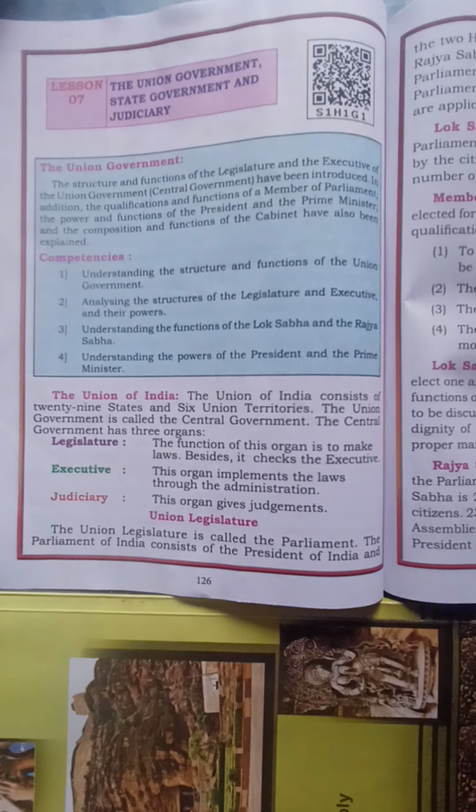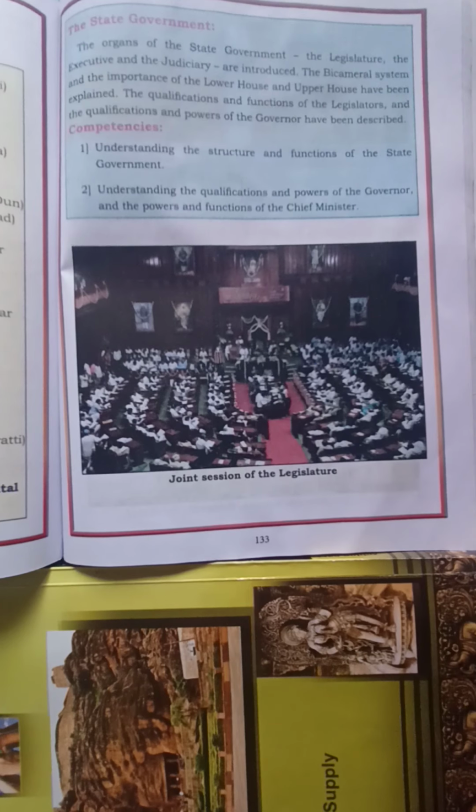Hello children, here is the continuation of lesson 7, that is the union government, state government and judiciary. It is a part 2 video of the state government. In part 1 we have studied about the union government, which is also known as the central government. Let us have more discussion on the state government.